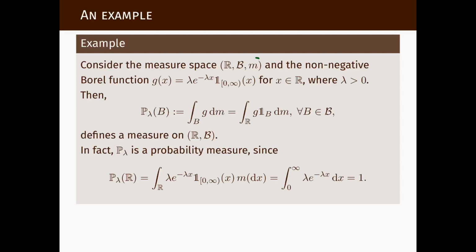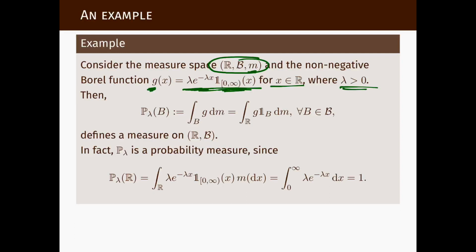Consider this measure space, the real line with Borel sets and the Lebesgue measure. Now I'm going to introduce a function, which I'm calling g instead of f. It is 0 if x is negative, and if x is not negative, it will be lambda times e to the exponential of minus lambda x, for some positive number lambda, which is fixed. So lambda is fixed, and this formula is for every x.